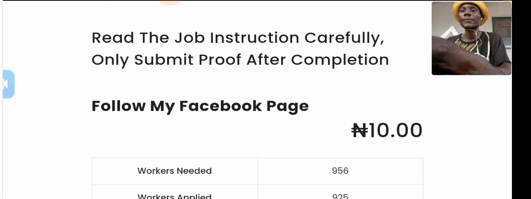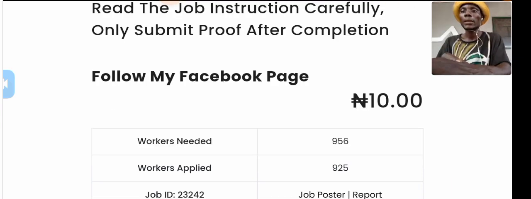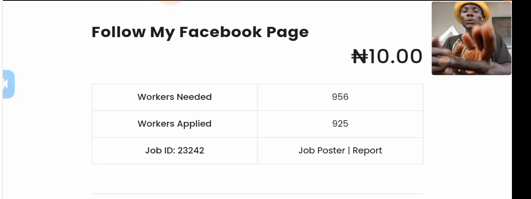Then the next thing that I'm going to show you is: read the job instruction carefully. Only submit proof after completion. Then follow my Facebook page. The amount that they are going to pay you, immediately you follow, they are going to pay you 10 naira. Then workers needed, 956 workers that is needed. Then the workers applied 925. Then job ID, you can see the ID there, job postal report.